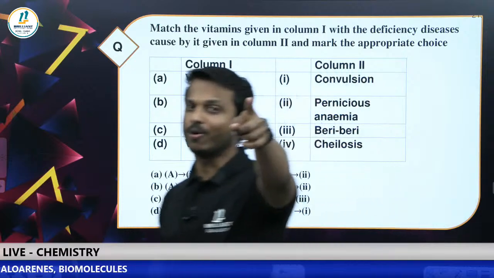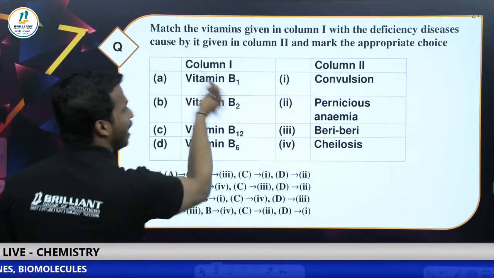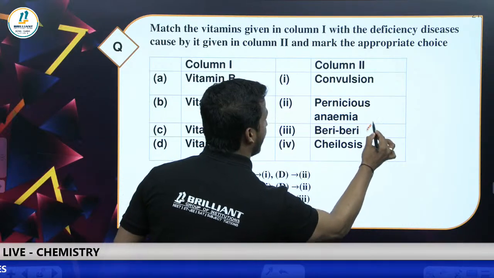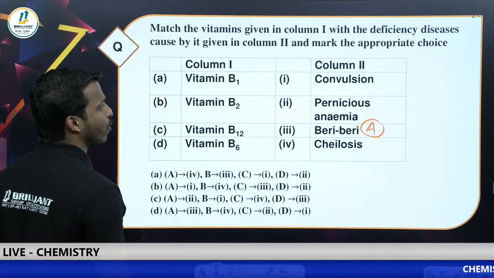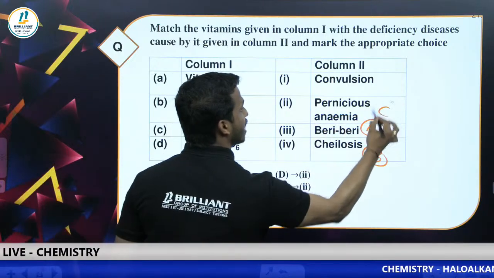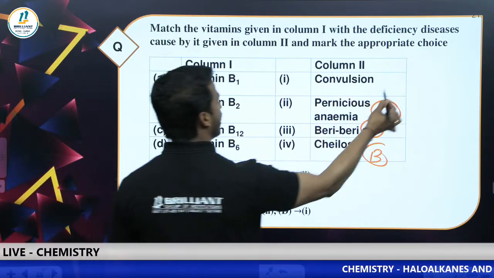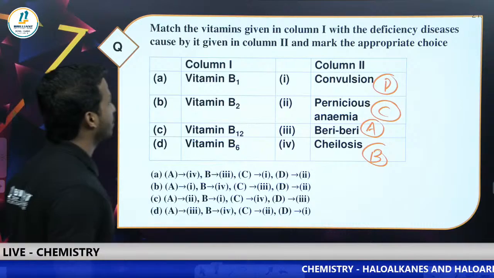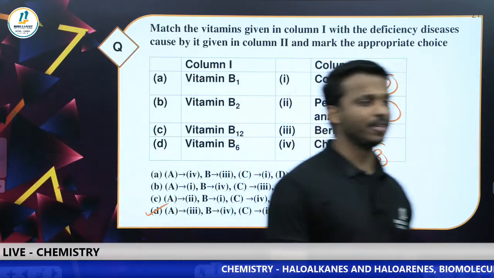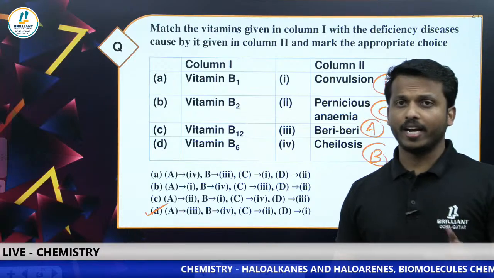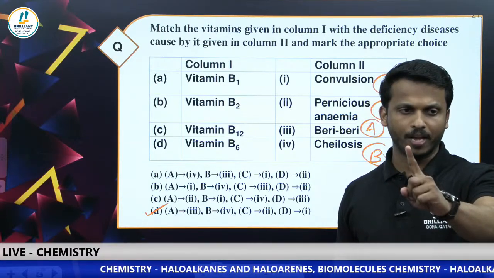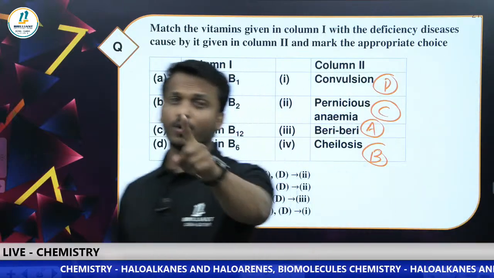Vitamins and their deficiency questions are here. Come on. Vitamin B1, you studied, no? Vitamin B1 causes what? Beriberi. Vitamin B2 causes cheilosis. Vitamin B12 causes pernicious anemia. Vitamin B6 causes convulsions. Overall, option A with the third one. That is the only option, D. My dear students, vitamin deficiency is a sure question for your exam.